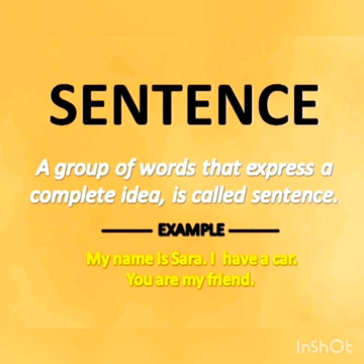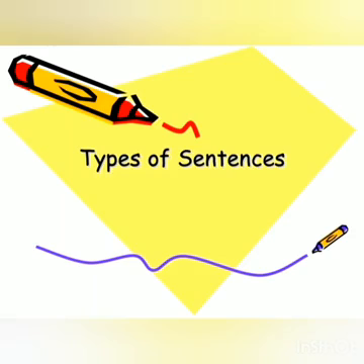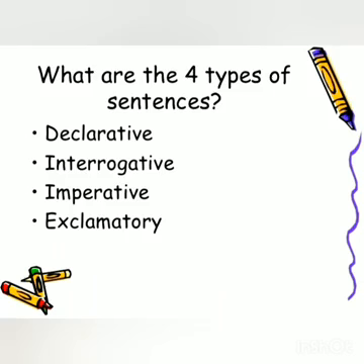Now let's see how many kinds of sentences there are. Types of sentences. What are the four types of sentences? First is the declarative sentence, which we can also call a statement. Next is interrogative, which we can also call a question. Third is the imperative sentence, and number 4 is exclamatory sentences. Now first we will see what a declarative sentence is.